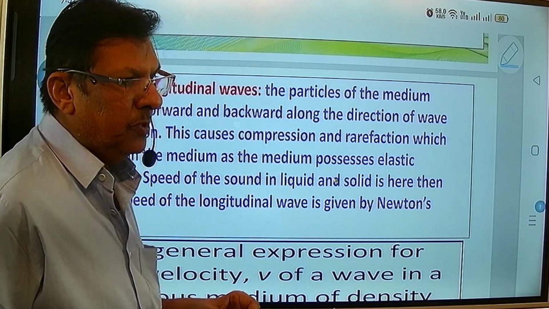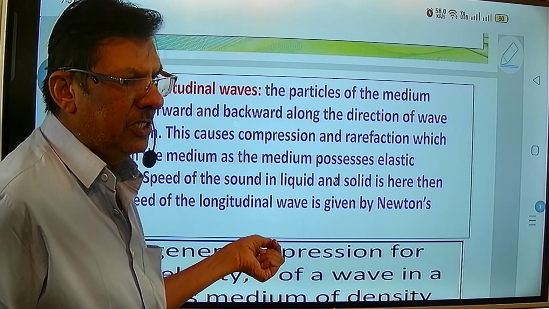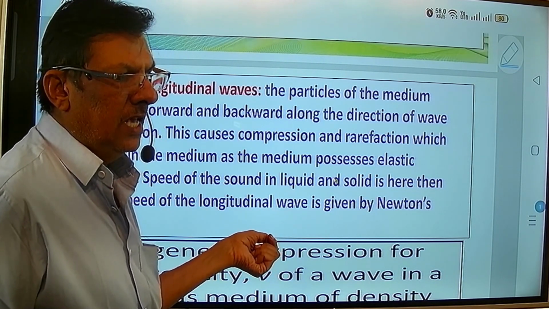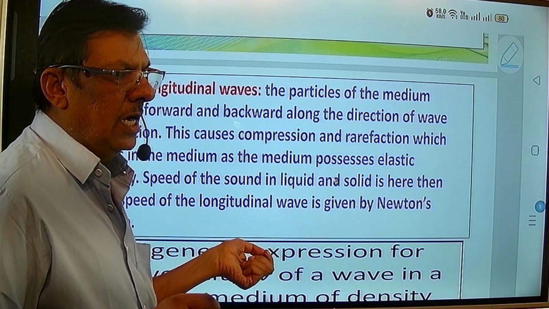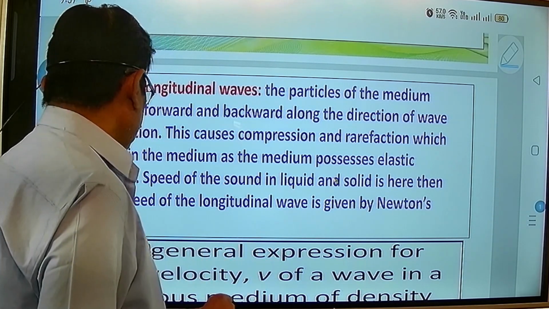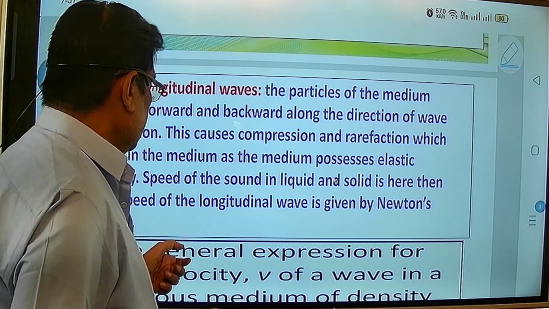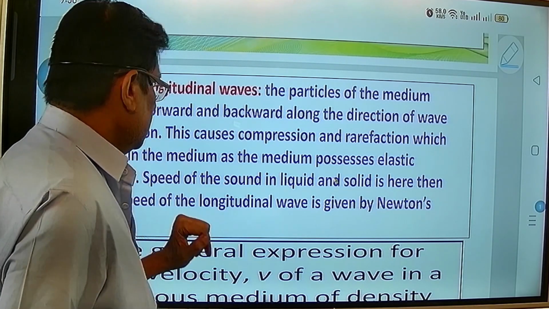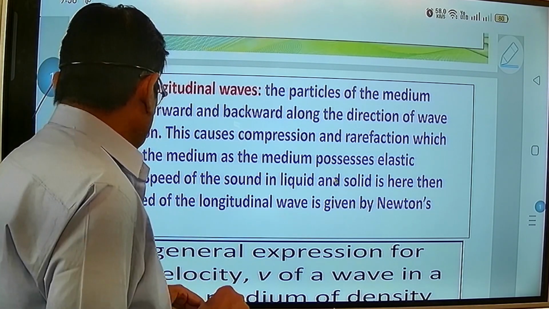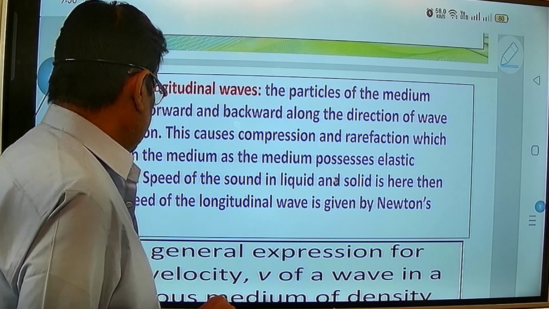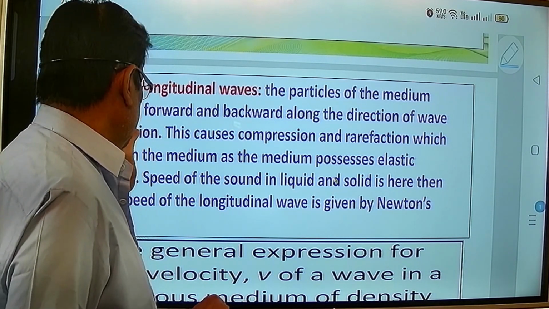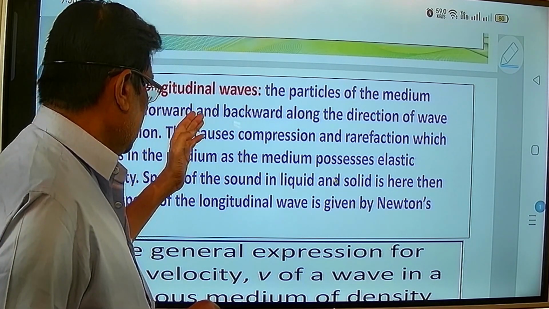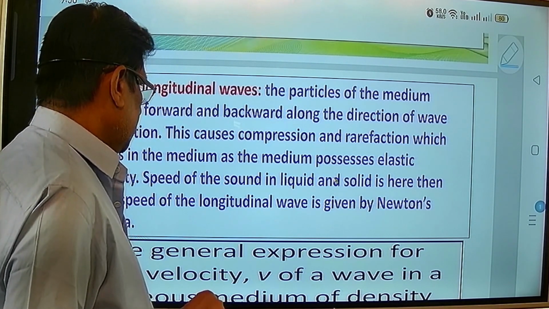Like a spring, one end is fixed and at the other end we apply the force. During application of the force, the particles of the medium start vibrating, oscillating in the forward as well as the backward direction.